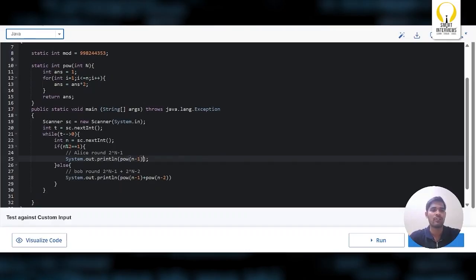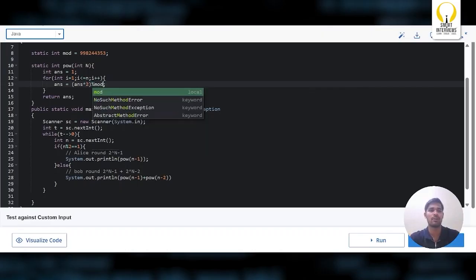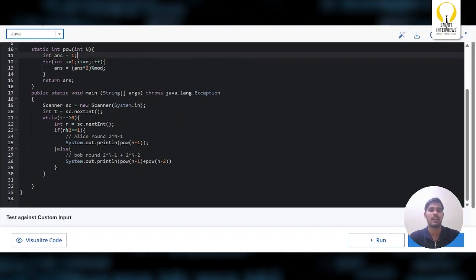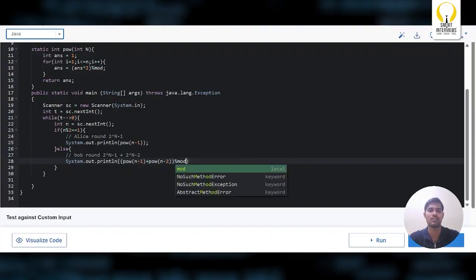When you are finding 2 power n, each time when you multiply by 2, it will exceed the integer range, so you have to apply modulus. And when you are adding 2 power n minus 1 plus 2 power n minus 2, there are chances that it may exceed the integer range, so again you need to apply modulus.